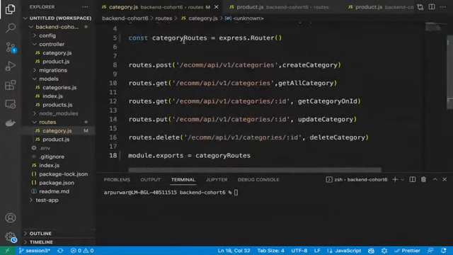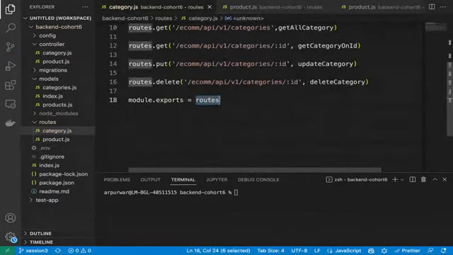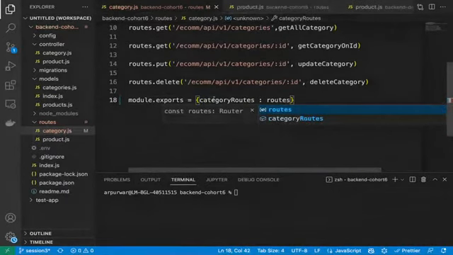Because see, routes is going to be very common in both places. That's why I'm changing the name to category routes. Guys, just wait. We do not need to change it here; we can simply change it here. We can create an object and then simply return the routes.